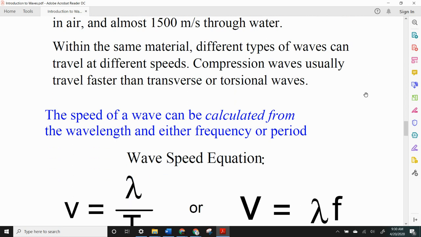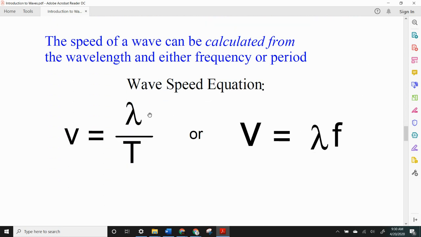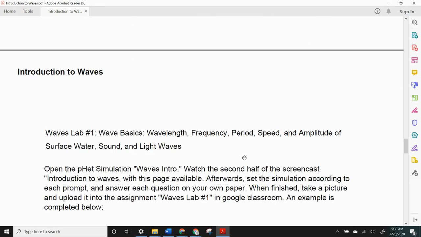Now, if we don't know what that speed is and we want to find it, we can measure wavelength. This is the Greek letter we use to represent wavelength, lambda, over period, or we can do wavelength times frequency, since frequency is the inverse of period. In today's lab, we'll do wavelength over period. So an example of how to do the lab appears on the next page.